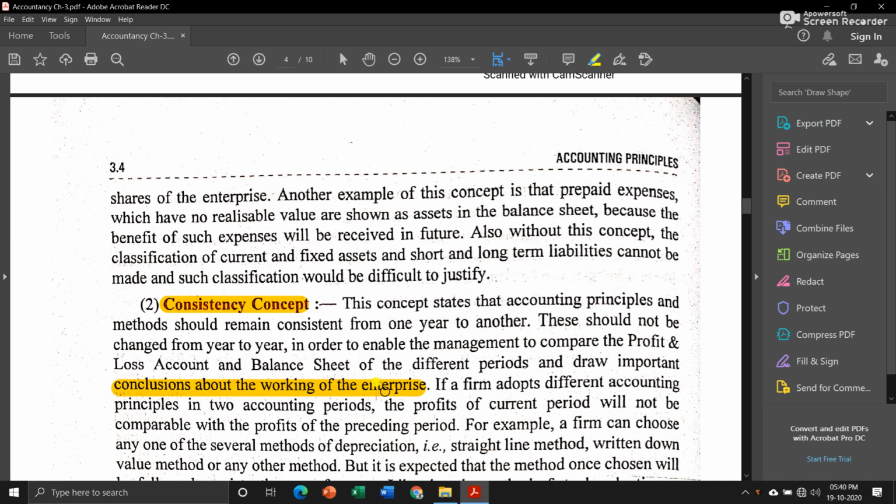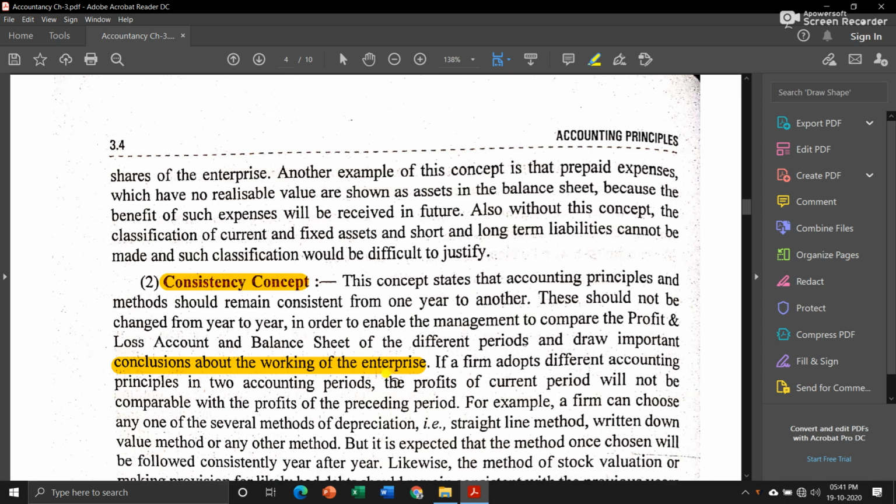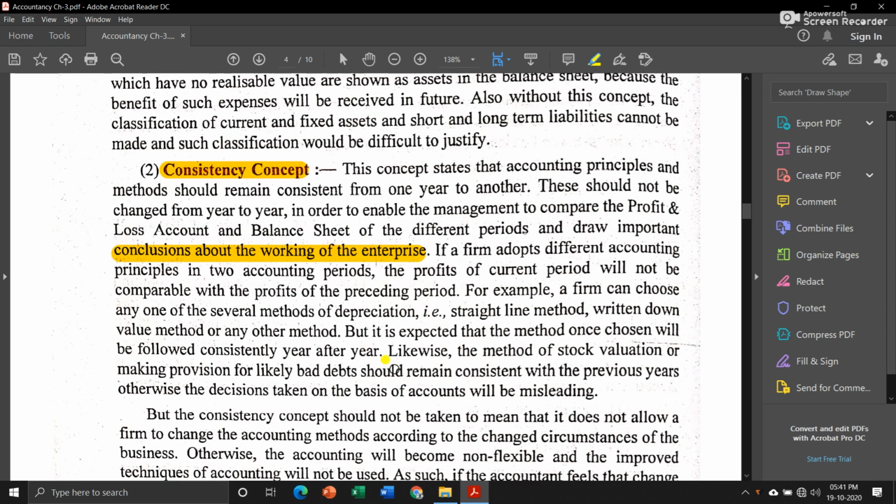No, because one is in percentage and another is in grade system. So like that in business also, there should be consistency in the rules and concepts or the principles that you follow, because if you are using the same principles and rules every year, then based on those rules and principles, whatever financial statement you prepare, you will be able to compare it with other years' financial statements, and that will give you an idea of how your business is doing, whether it is improving or whether it is declining.